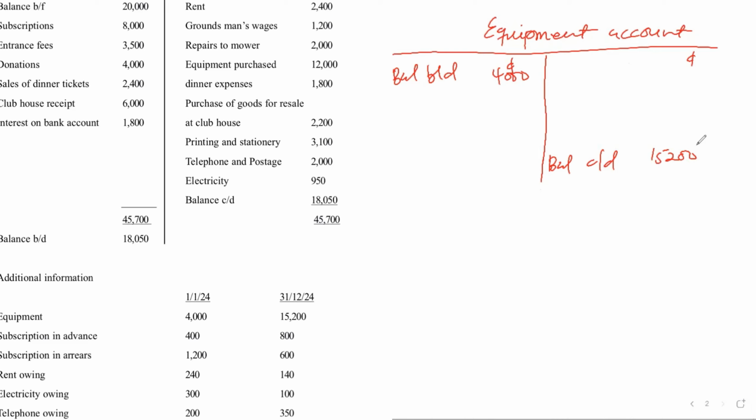So when you move to the receipt and payment account, they said equipment purchased 12,000. It is on the credit side. So it means that we have to come and record it in the equipment account because of the double entry principle. If it is recorded in the receipt and payment account, it should be recorded in the equipment account. So equipment purchase, which is 12,000, is on the credit side, meaning it will come to the equipment account on the debit side, as receipt and payment account, 12,000.